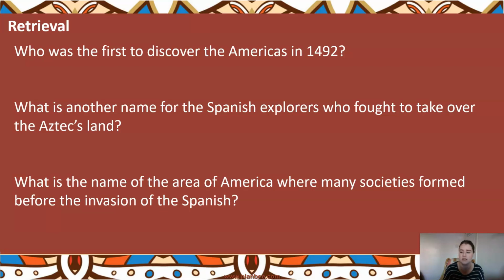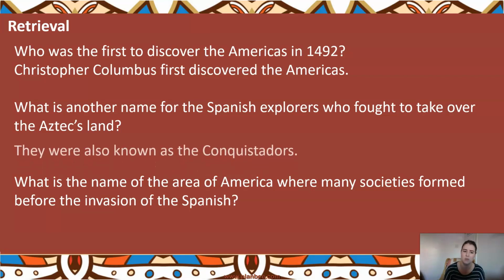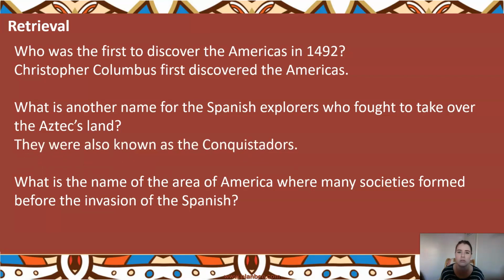The first person to discover the Americas was actually Christopher Columbus. He was the explorer who was the first one to cross over the Atlantic Ocean and go and explore the Spanish islands. What is the name of the Spanish explorers? They were called the conquistadors. They were a group of the Spanish who were led by the Mexican, and they went and fought against the Aztecs and actually took over their land.